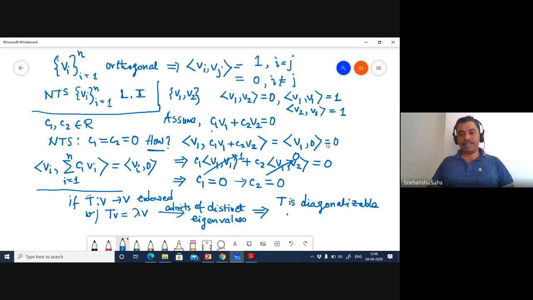What this implies is that you should be able to write T in the following manner.